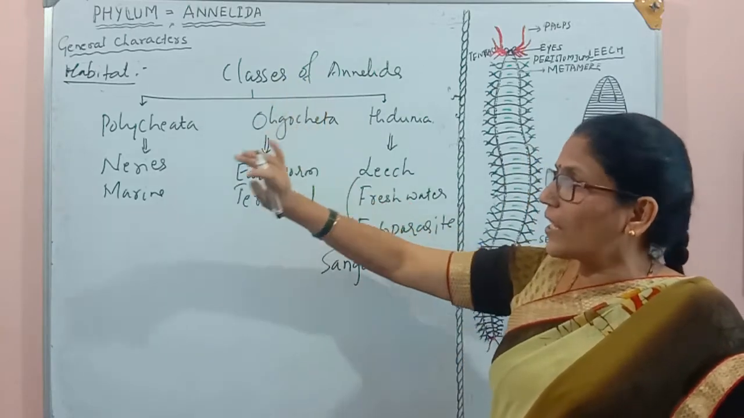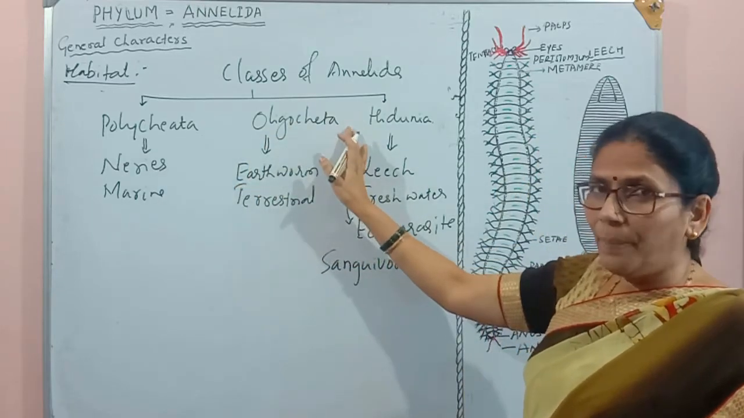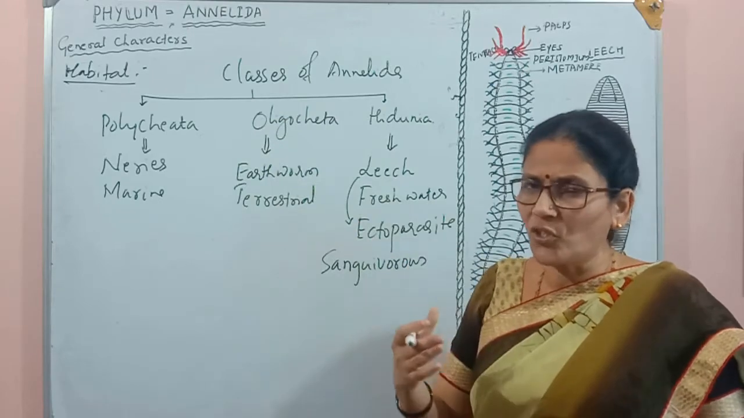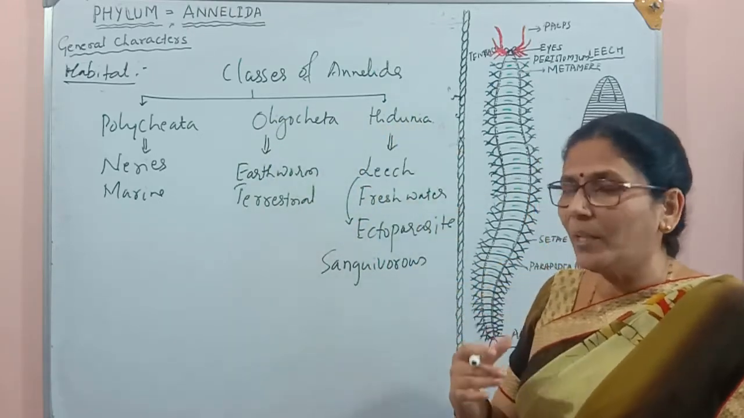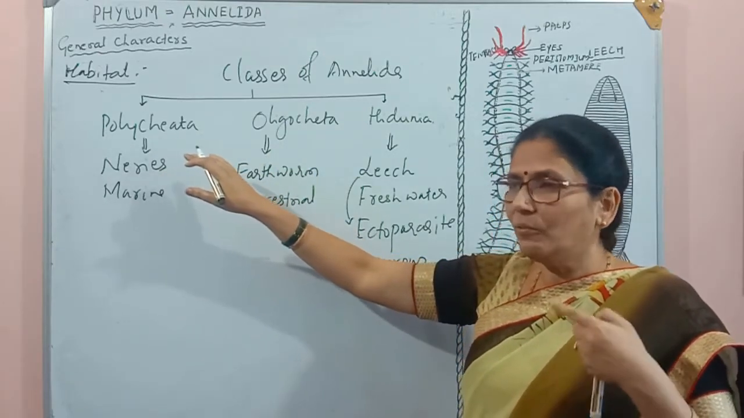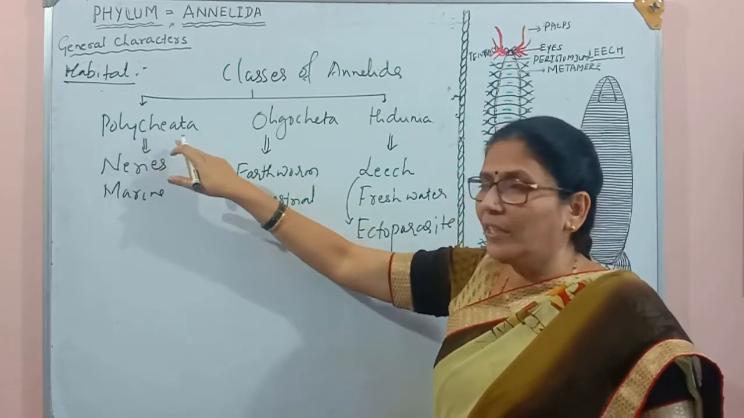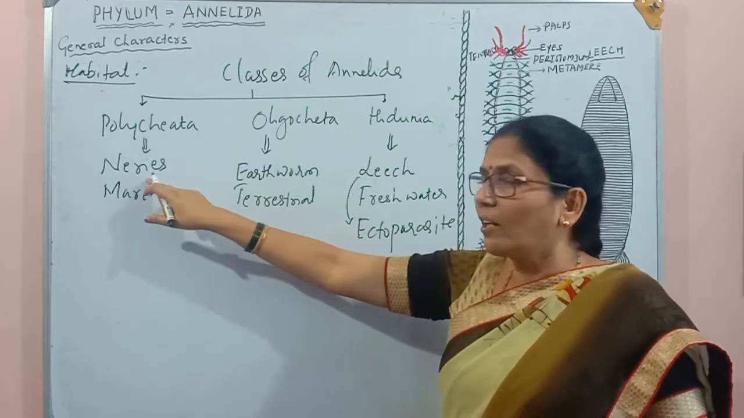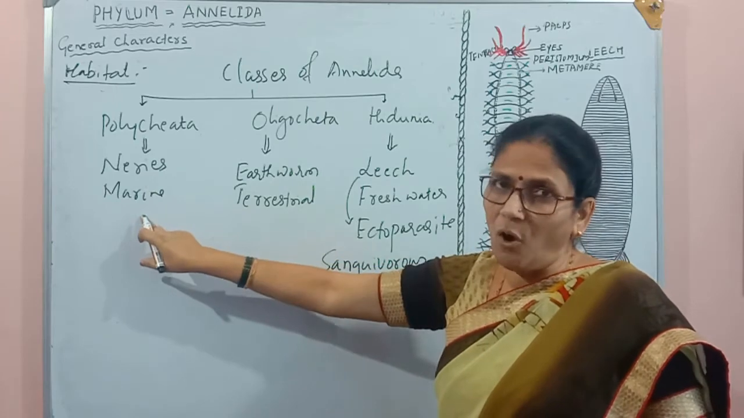Annelida is classified into three classes: Polychaeta, Oligochaeta, Hirudinea, and these names are given because of their locomotor structure and also the special substance present in their saliva. Polychaeta: poly means many, chaeta means setae. What are setae, and where are they present? We'll discuss that while discussing the locomotor structure. Many setae are useful for their locomotion, and it is a marine water form.